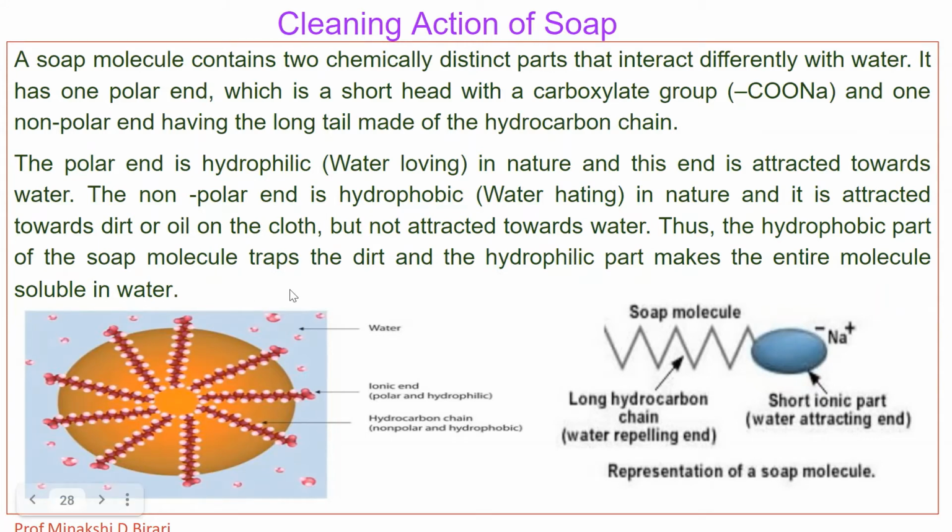Soap is represented by the structure RCOO minus Na plus, and there are two parts: one is the polar group and the second one is the non-polar group. The polar group is called the head and the non-polar group is called the tail. The soap molecule has a polar head and a non-polar hydrocarbon tail.